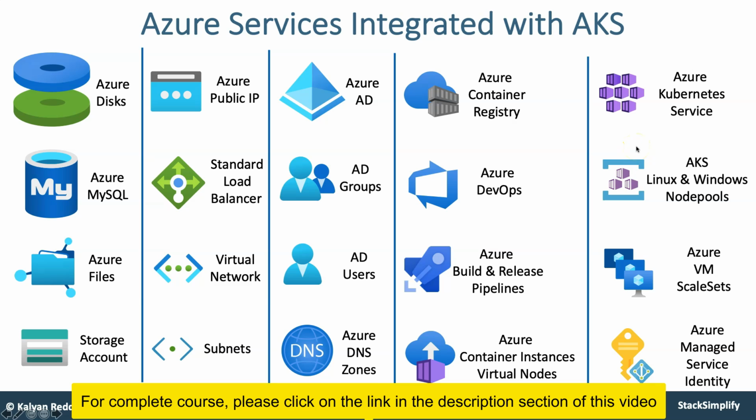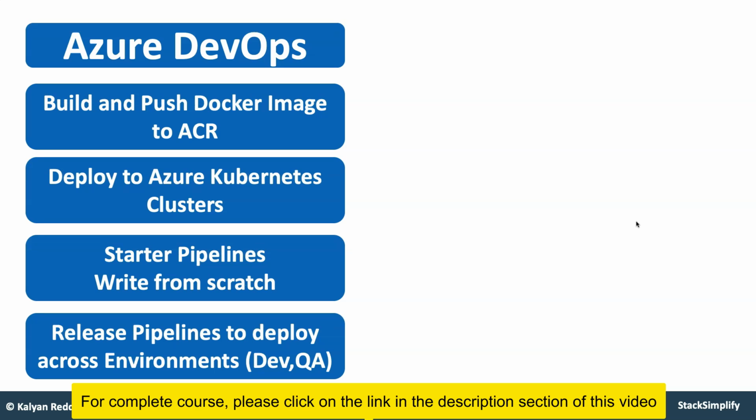Moving on, we are also going to create Linux and Windows node pools and explore those things at a production grade level. We are also going to look into Azure Managed Service Identity in detail, and how it is going to be useful in combination with Azure Kubernetes Service. Overall, for this AKS cluster, the underlying workloads are Azure VM scale sets. The instances will be under Azure Virtual Machine Scale Sets. So we've seen the first 2 dimensions; now let's see the third dimension, which is Azure DevOps.